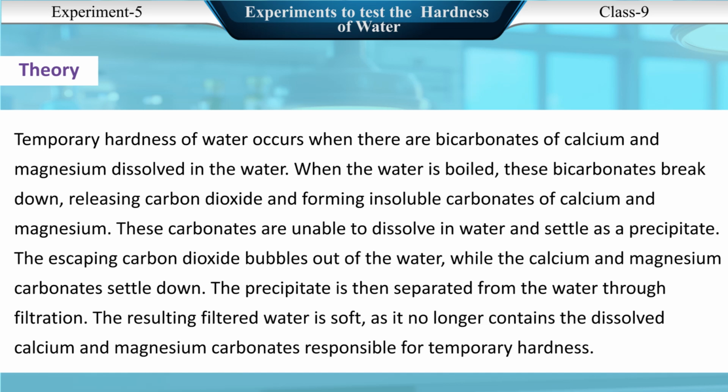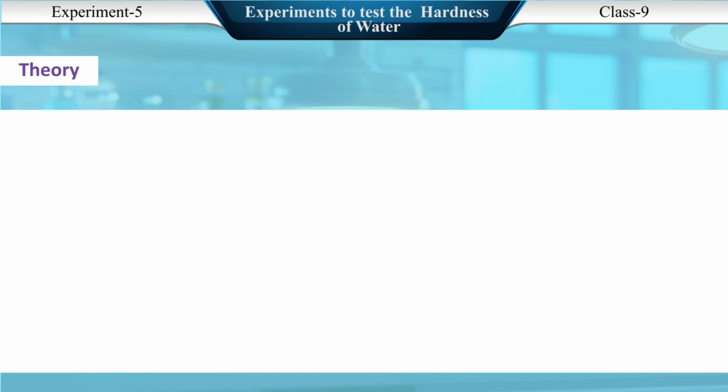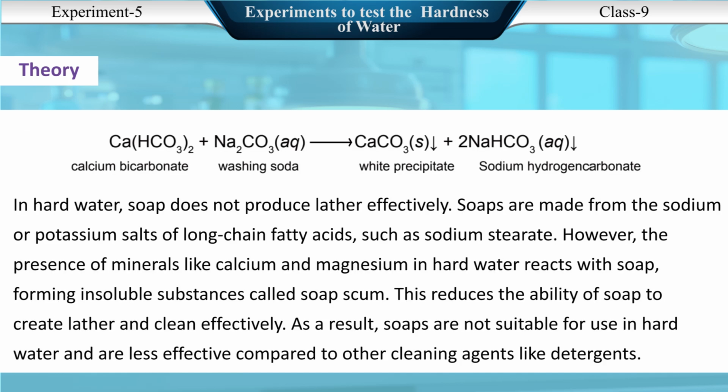The escaping carbon dioxide bubbles out of the water, while the calcium and magnesium carbonates settle down. The precipitate is then separated from the water through filtration. The resulting filtered water is soft, as it no longer contains the dissolved calcium and magnesium carbonates responsible for temporary hardness. In hard water, soap does not produce lather effectively.